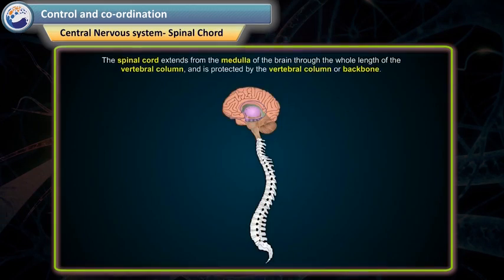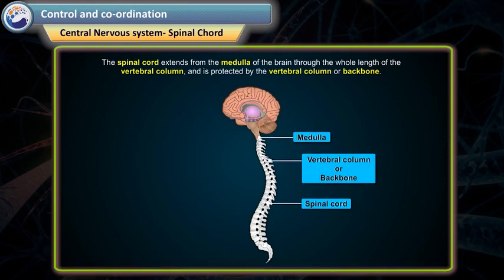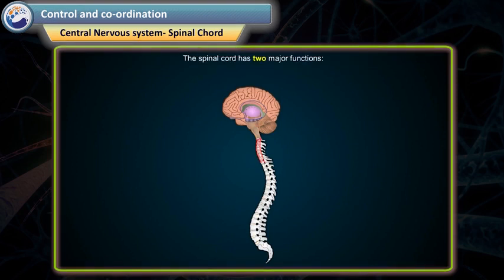Spinal cord. The spinal cord extends from the medulla of the brain through the whole length of the vertebral column and is protected by the vertebral column or backbone. It carries messages to and fro from the brain. It also controls reflex action. The spinal cord has two major functions: A. Carrying information, and B. Coordinating reflexes.